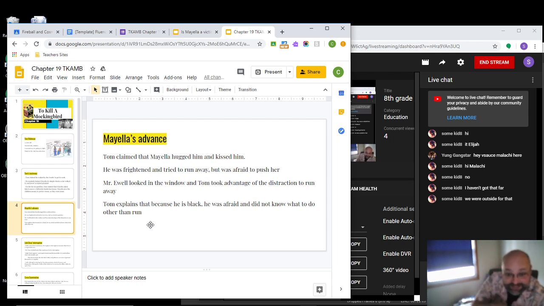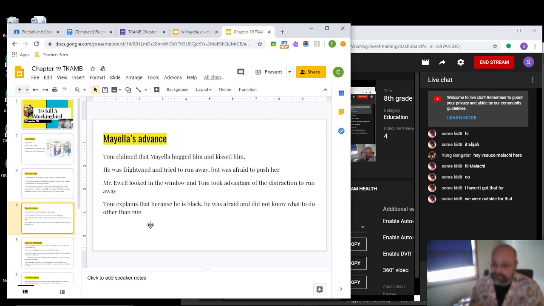So this is that same time period. So when Mayella gives him a hug and tries to kiss him, Tom's actually afraid because he realizes if someone catches him hugging and kissing this white woman, he's going to get killed. So he really just wants to run away, but he's afraid to push her because if he physically hurts a white woman, he's going to be in a lot of trouble.